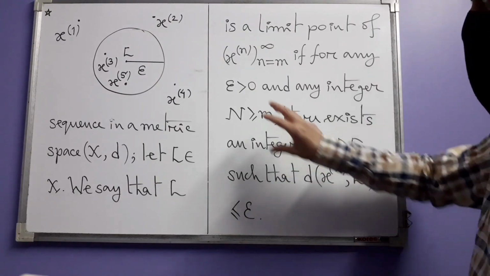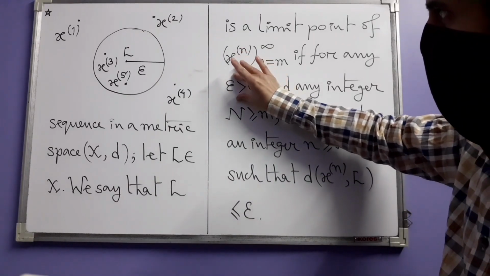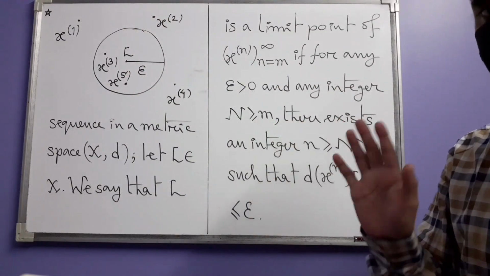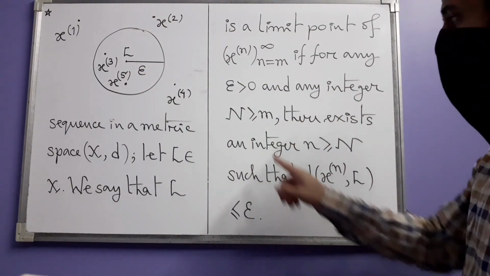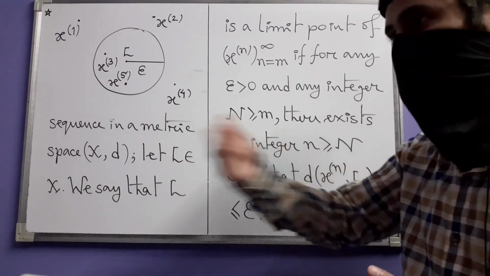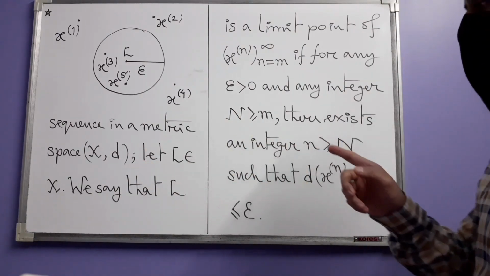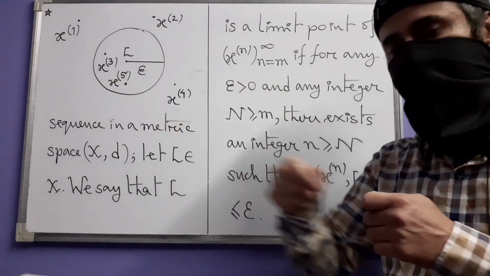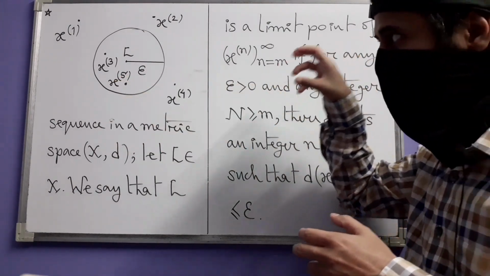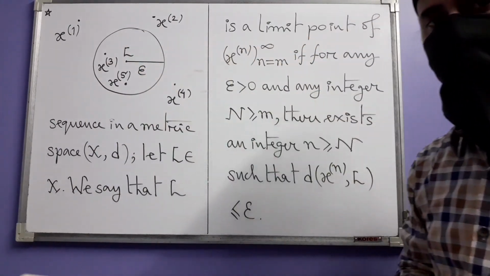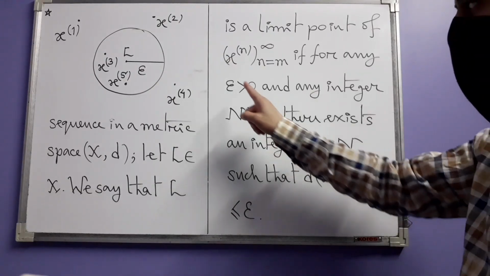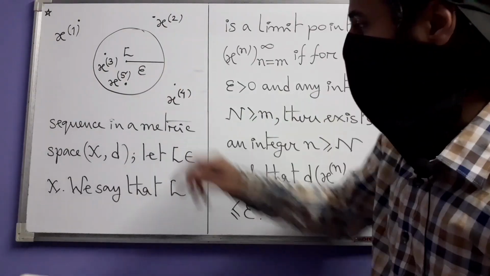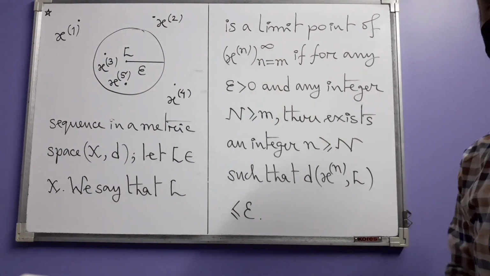Essentially, this just means that if you have chosen an epsilon and say you have fixed epsilon, you are not going to change epsilon for now, then you keep on choosing larger and larger N, you should keep on getting more and more terms further and further down the sequence, all of which are lying inside this ball. And if this happens for any such epsilon, then we say that this L is a limit point of this sequence.